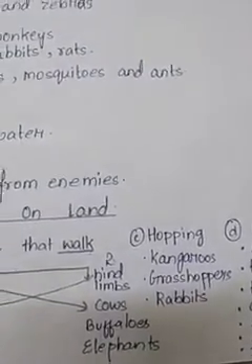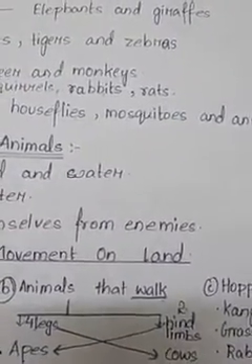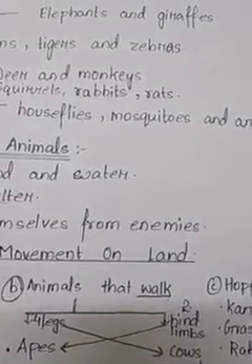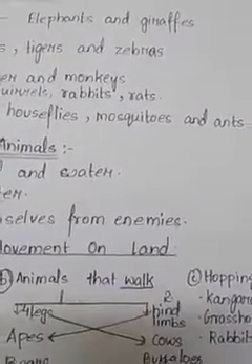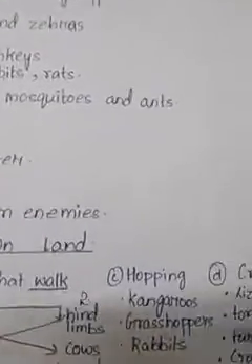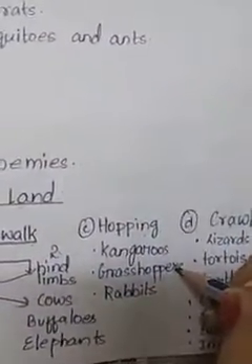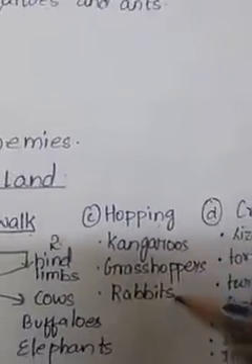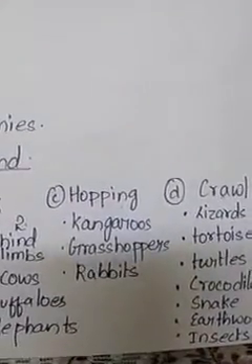Now, dear students, can you answer me which are the hopping animals? Hopping means those which jump; on the basis of their front and back legs they jump. Yes, the hopping animals are kangaroos, grasshoppers and rabbits. These 3 are the hopping animals.